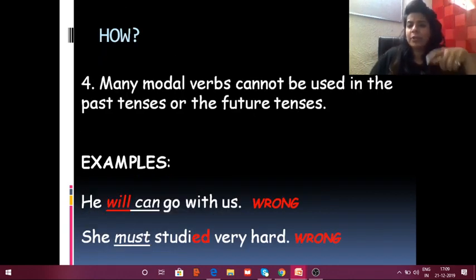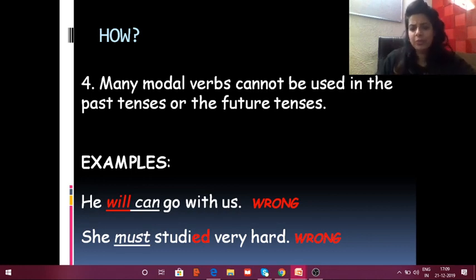There are so many modal verbs which cannot be used in the past tenses or future tenses. For example, he will can go with us. That's absolutely wrong. He will go with us is right. But if we say she must studied very hard, if we want to use studied, we need one more helping verb. She must have studied very hard. So there is a proper construction and proper rules in constructing sentences with modal verbs.